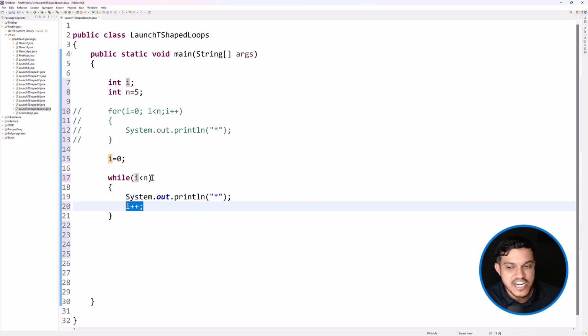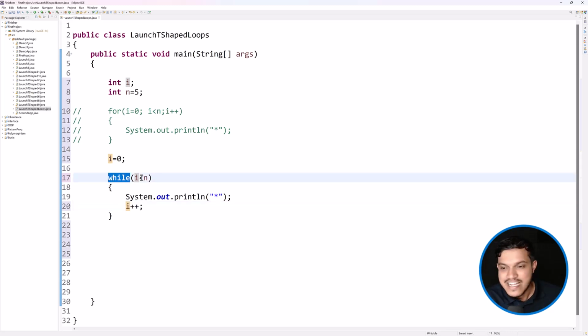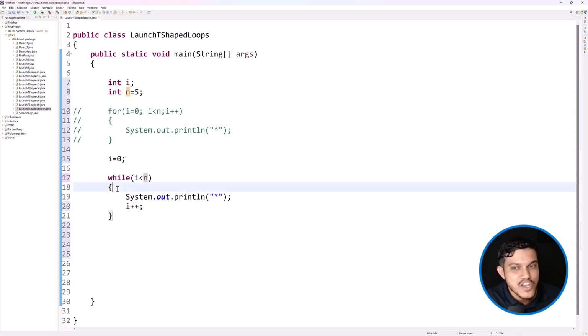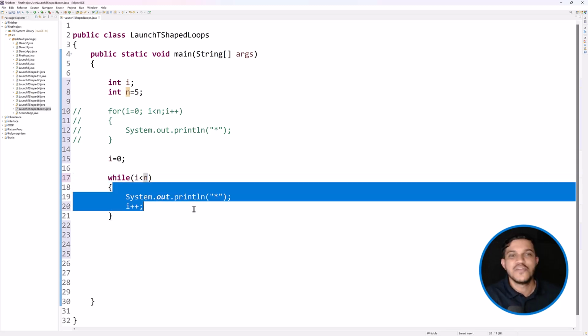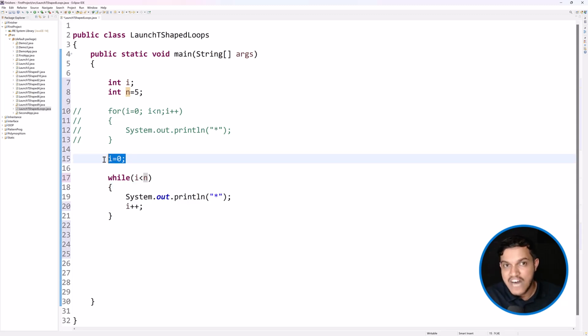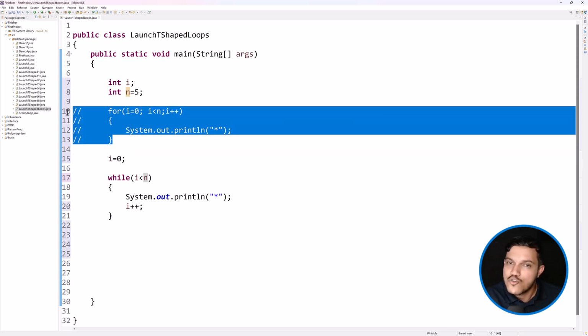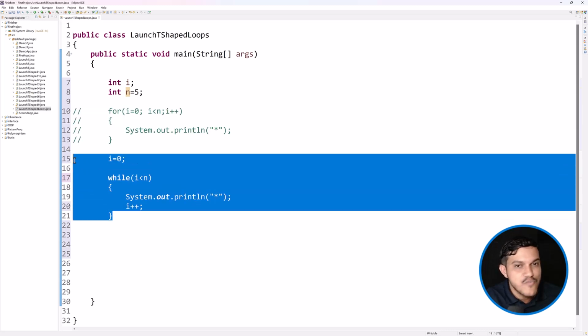You can just put the condition here. As long as there are records available in the table, please retrieve the record. That retrieving part you can write here. You need not write update, you need not write initialization, which in my Java series going forward you will understand. Right now, just understand whatever we could do in the for loop, same thing can be done inside the while loop also.